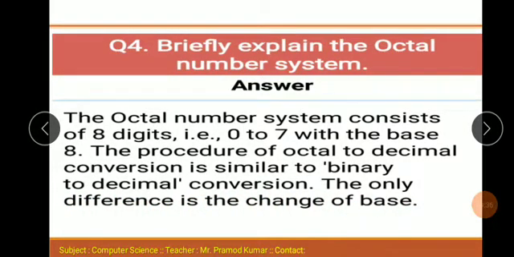Means in binary you divide by 2, but in octal you divide by 8. The base of the octal number system is 8, so you divide the decimal number by 8 and write the remainder just like binary.